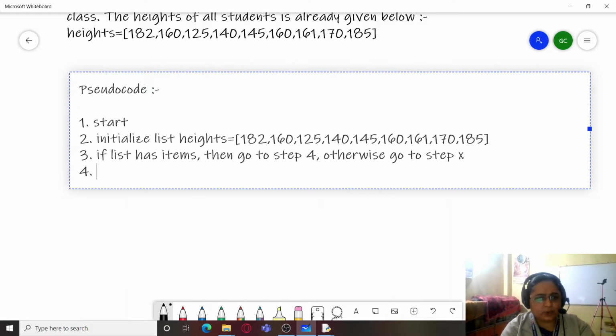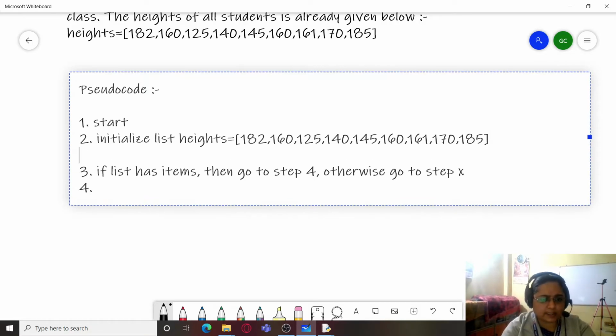Now what will be step 4? We have to choose the person with the greatest height. So that is why we are going to also initialize. You can always change the line numbers later. So I'm going to initialize or set tallest as a variable, and I will be setting it to 0. Just like this, we are going to use the same logic for finding the largest element from a list of items here. Okay, so if the list still has items, now I'm going to change the line numbers here.